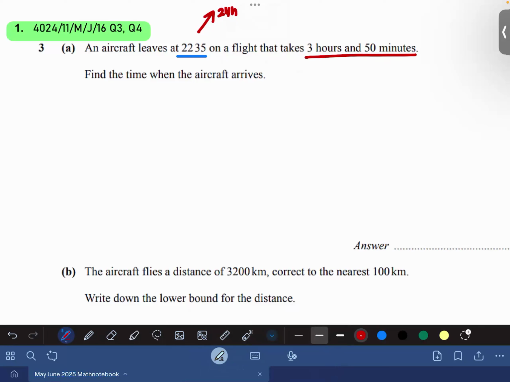This is a piece of cake question whenever you have a calculator, okay? But your calculator is not allowed in this part. Find the time when the aircraft arrives. But you know this already, that your journey time will be added to your leaving time, obviously.